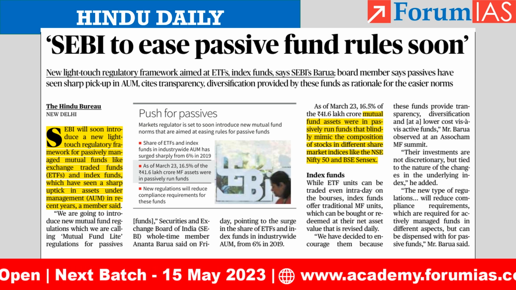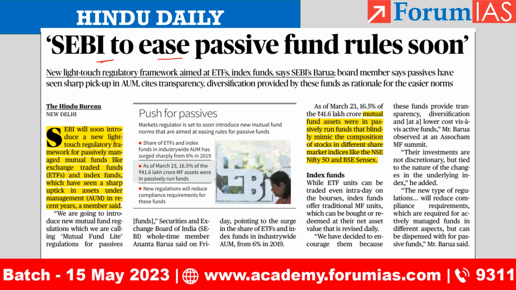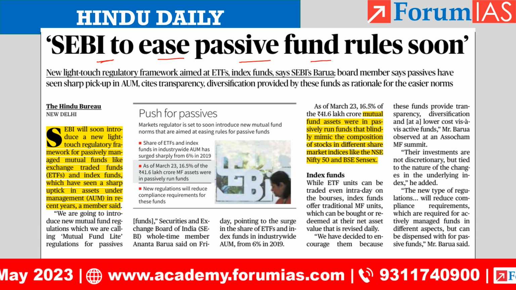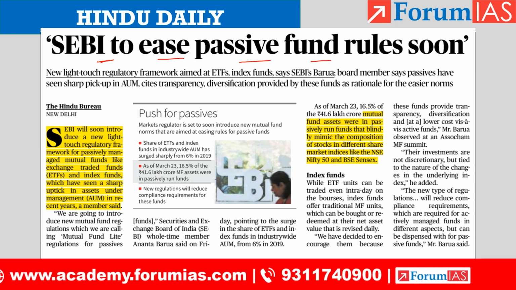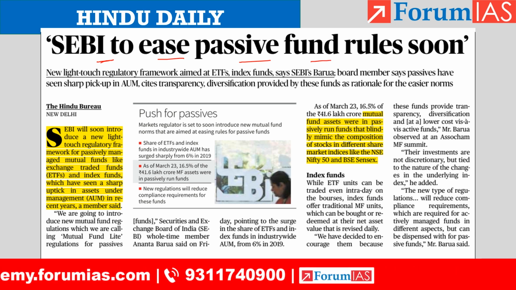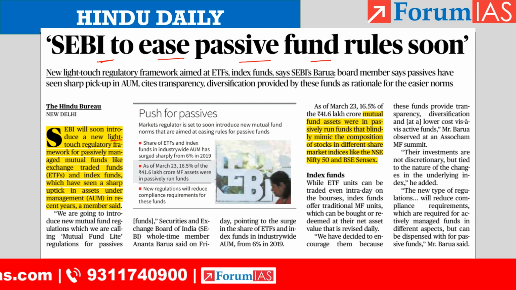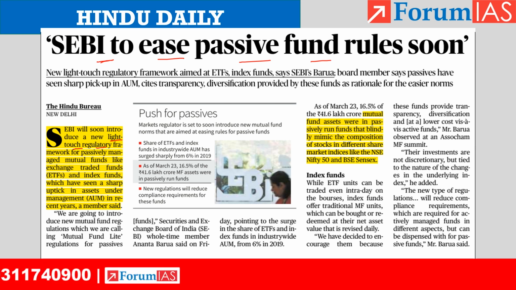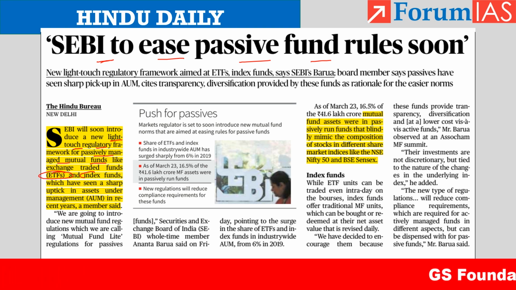It is talking about SEBI's plan to ease passive fund rules. So basically, it is talking about ETFs. SEBI will soon introduce a new light-touch regulatory framework for passively managed mutual funds like exchange traded funds and index funds, which have seen a sharp uptick.